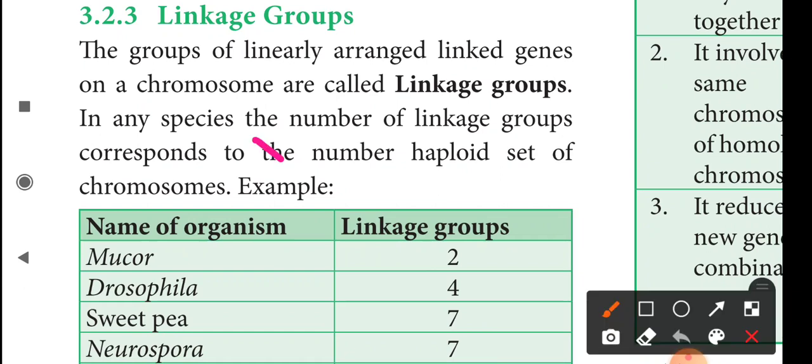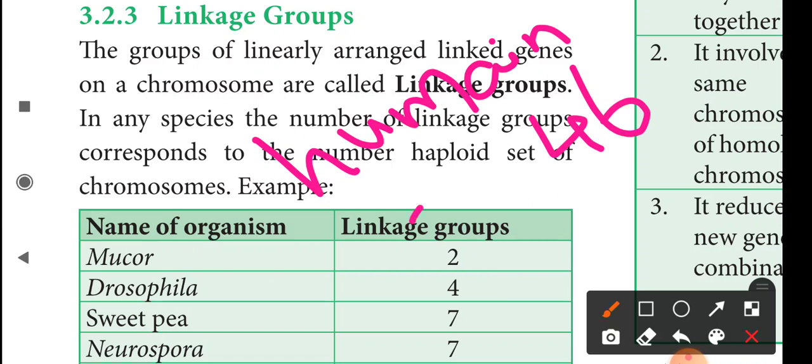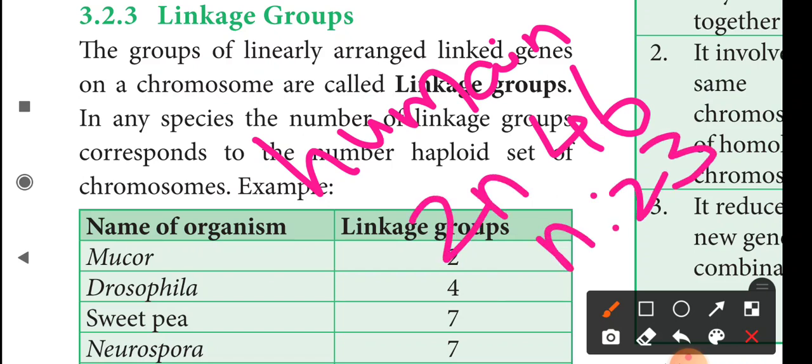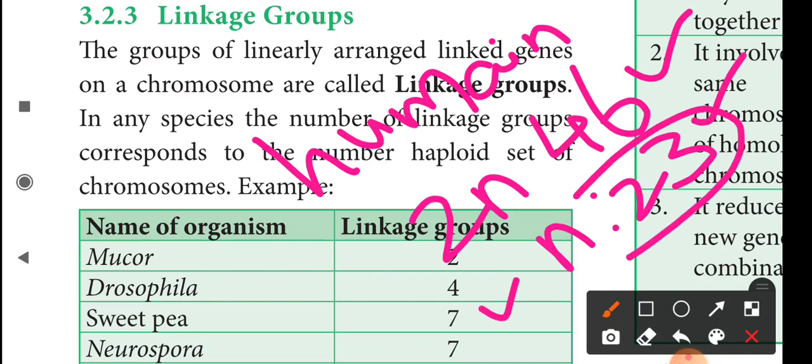Consider humans. How many chromosomes do humans have, ma? 46 chromosomes. 2n is equal to 46, so n is equal to 23. Humans have 23 pairs of chromosomes, that is 46 chromosomes, and the haploid set is 23. The haploid set corresponds to the number of linkage groups.